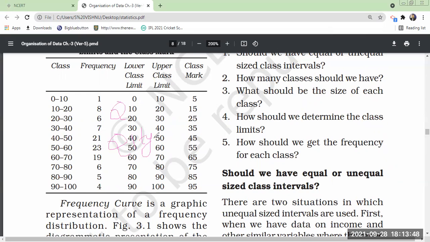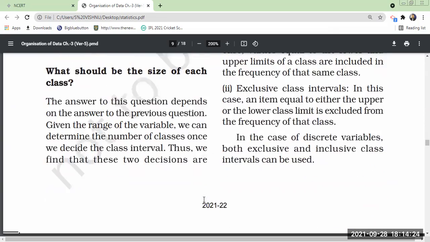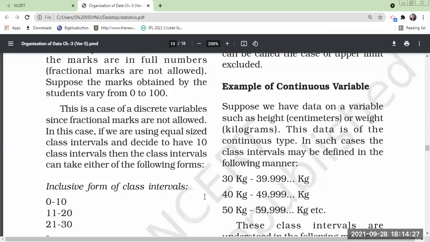Quantitative means your height, marks, weight, everything you can quantify. Quality means, for example, you are a good student. How much good? I cannot exactly point out. I cannot assign a number, and even if I assign one, it is arbitrary and not fixed. So these quantitative values, fixed into classes, will give you the frequency distribution table. Did you understand the frequency distribution table? Yes, sir. Okay.